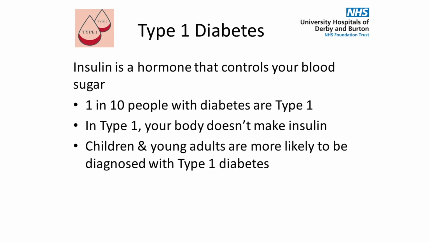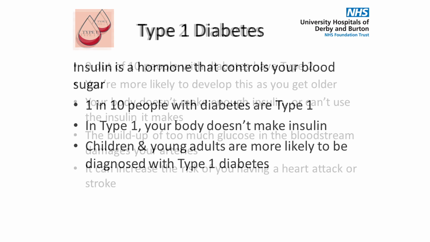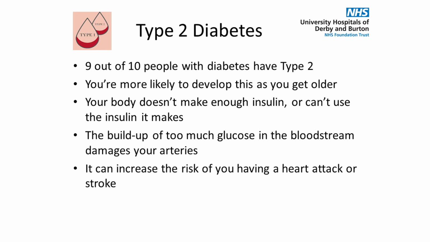Diabetes is caused by having too much glucose in your system, which can damage your arteries. This damage makes it easier for fatty deposits to build up, which can lead to coronary artery disease. Insulin is a hormone that controls your blood sugar levels. There are 2 types of diabetes. In type 1, your body does not make insulin or cannot use the insulin it makes. 1 in 10 people with diabetes are type 1, and children and young adults are more likely to be diagnosed with type 1.